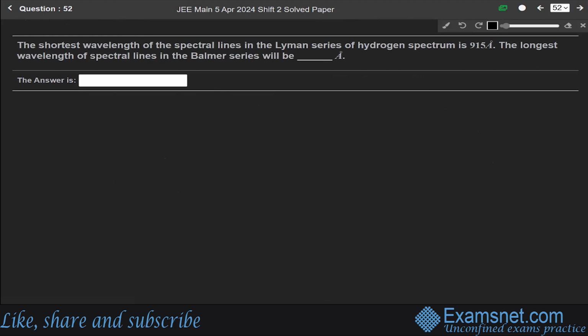Now next question, 52. The shortest wavelength of the spectral lines in the Lyman series of the hydrogen spectrum is 915 angstrom. The longest wavelength of a spectral line in the Balmer series will be. Okay, so this question is from the chapter of modern physics. We know that the spectrum is like this.